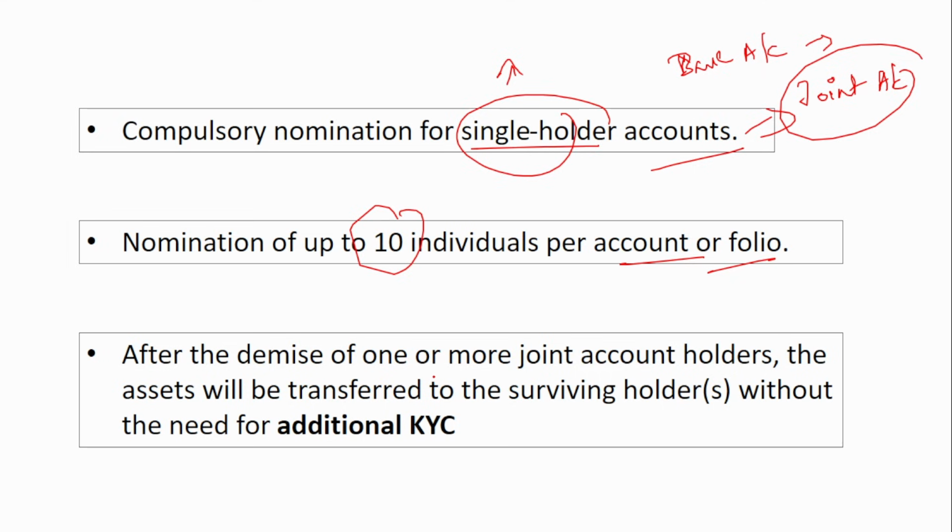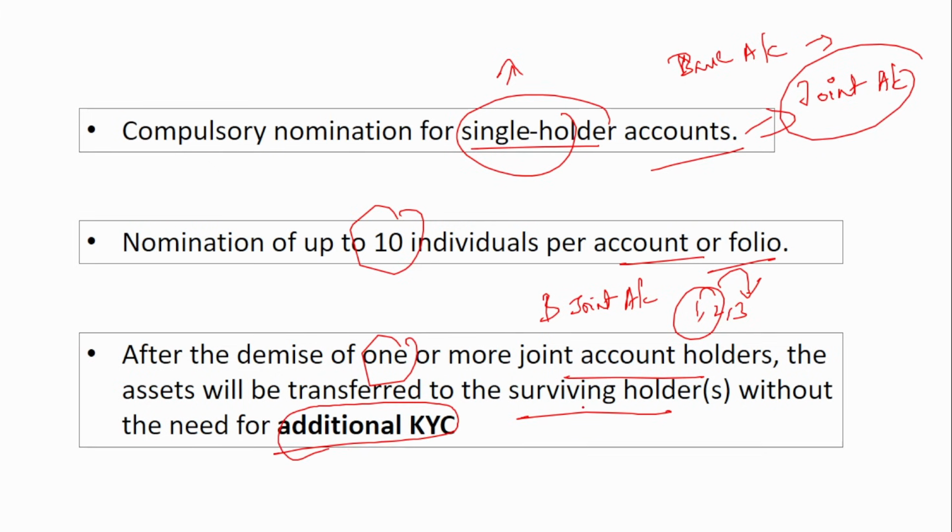And next is, after the demise of one or more joint account holders, assets will be transferred to the surviving holders. Which means that suppose there are 3 joint account holders in a demat account, okay, so first, second and third. The first and second person passed away. So now if you see, the assets will be automatically transferred to the third person without the need for additional KYC. At the time of the transfer, they will not ask for additional KYC. They will just transfer the shares to the third person. Okay, that is it. So these are the various changes that will be brought in the revamped nomination framework.